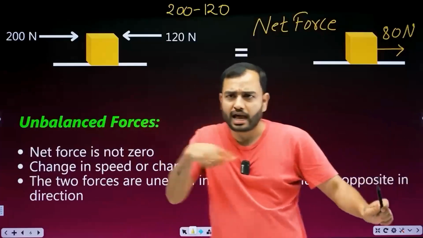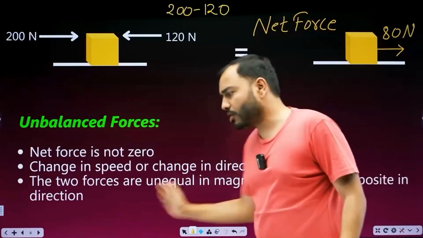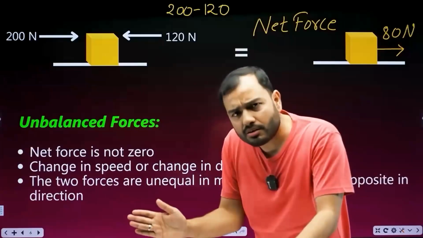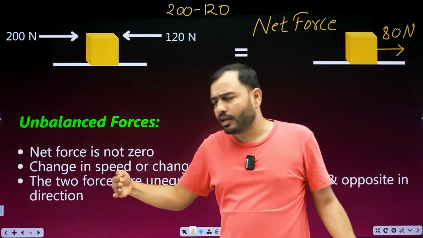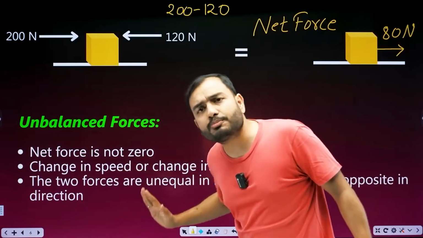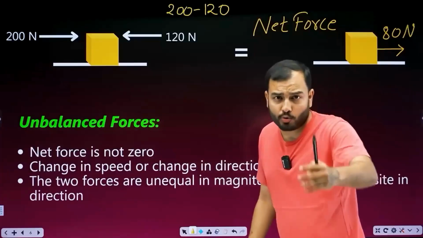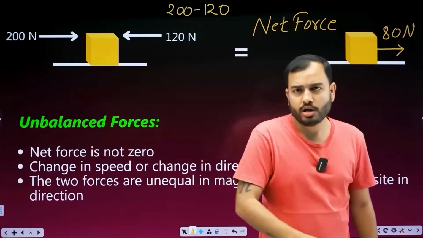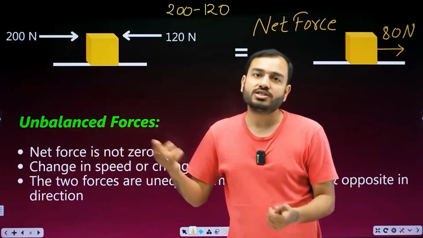Assume that one tire is spinning and going forward like this. If I hit it from behind, its speed will increase, but the direction would remain the same. Imagine a football is coming towards me, and with my foot I kick it to this side. So its direction will change.